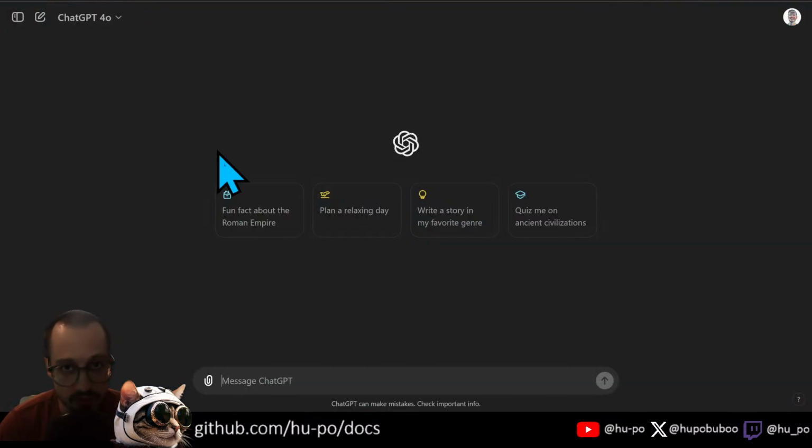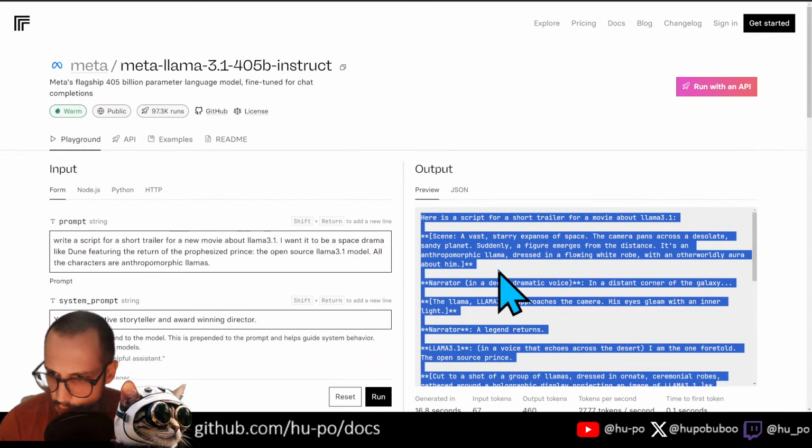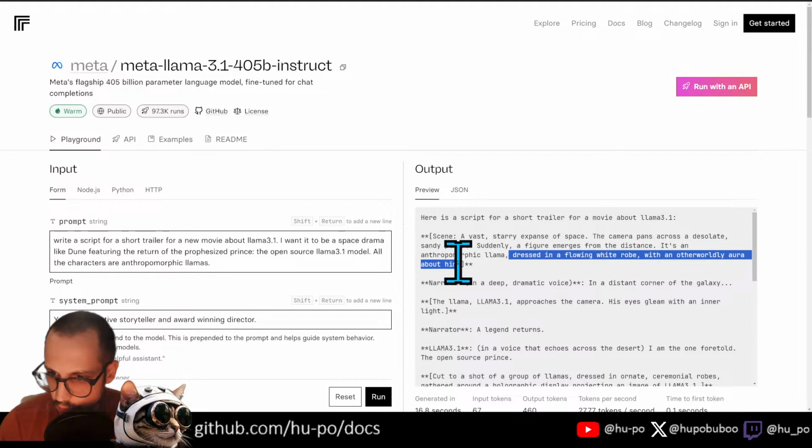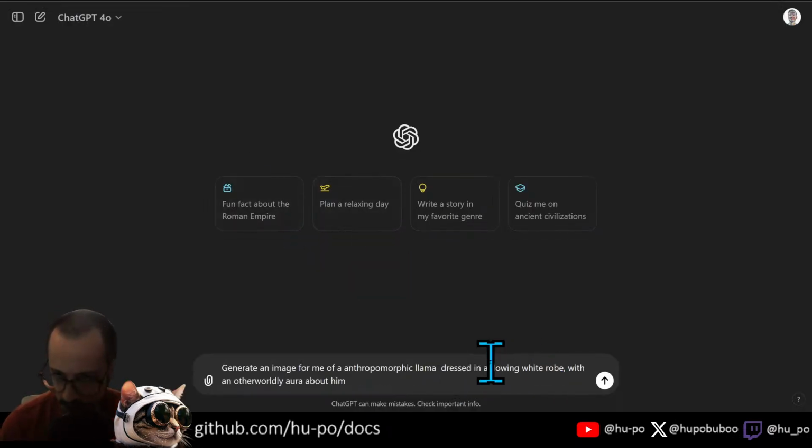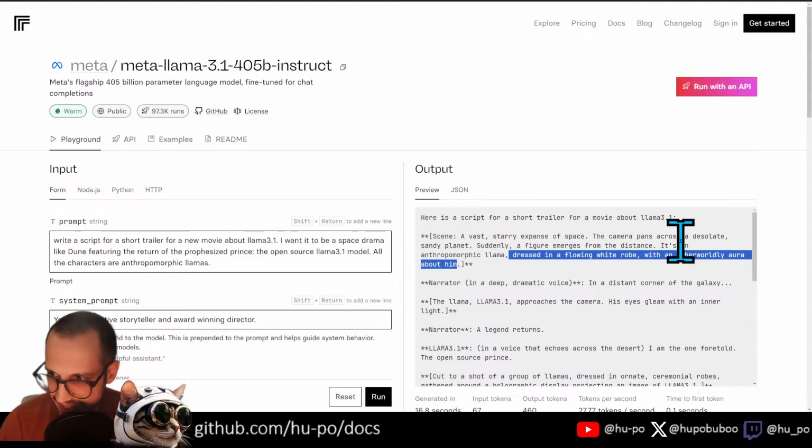A figure. Let's generate an image for me of an anthropomorphic llama. Let's go back. What is this? Anthropomorphic llama dressed in a flowing white robe with an otherworldly aura about him on a desolate, what do they call it exactly? Desolate, sandy planet.